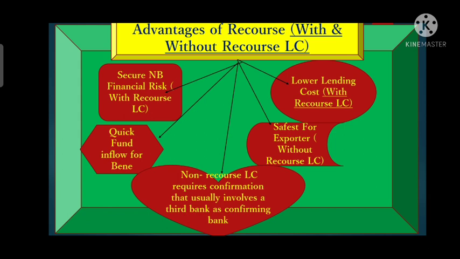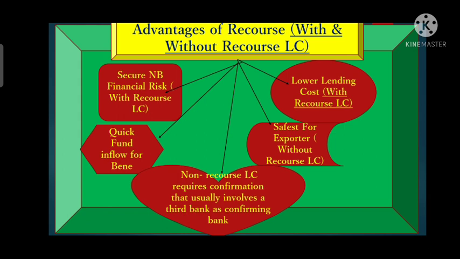Whenever the nominated bank makes payment to the exporter before it is received from the issuing bank, it is a fund inflow for the exporter.